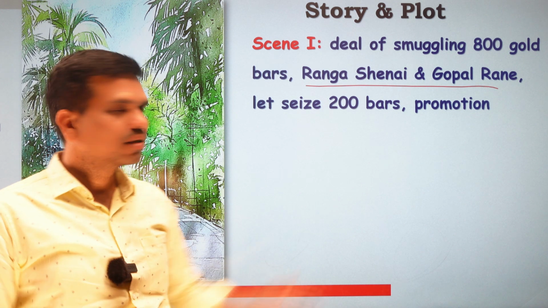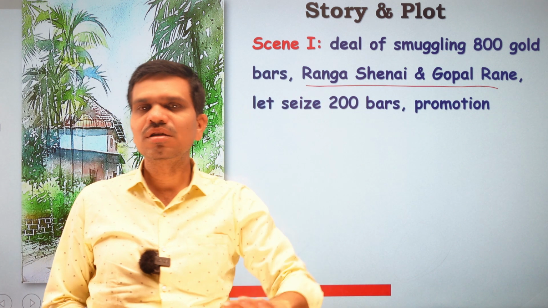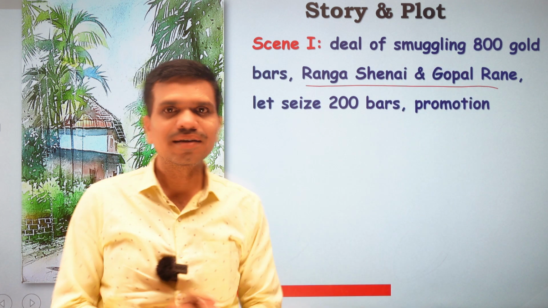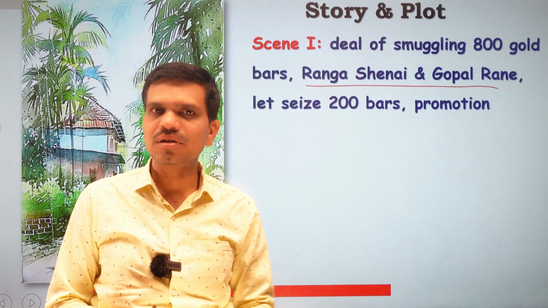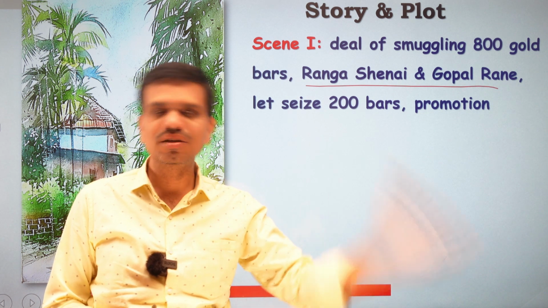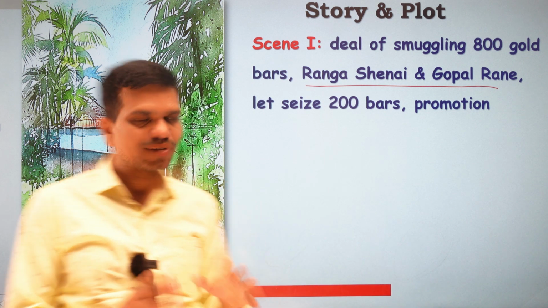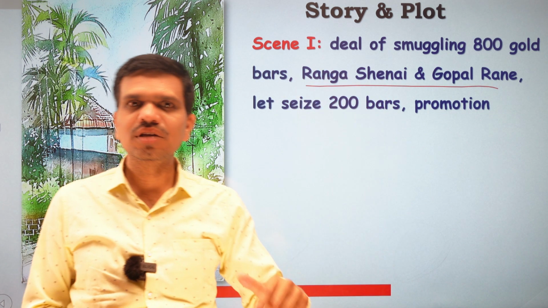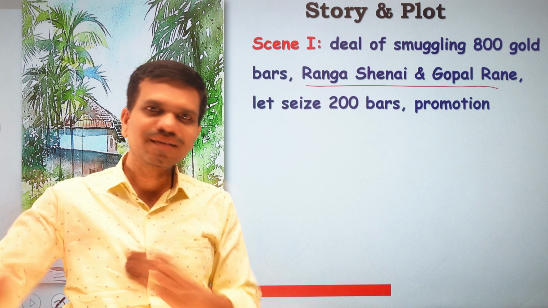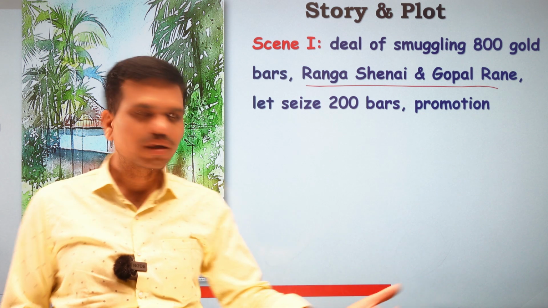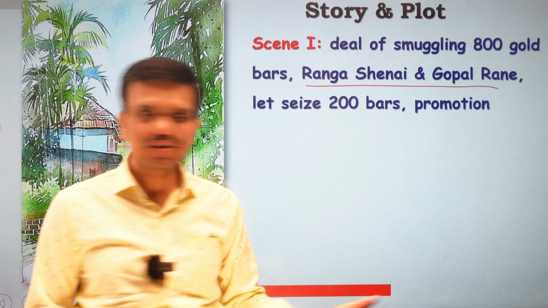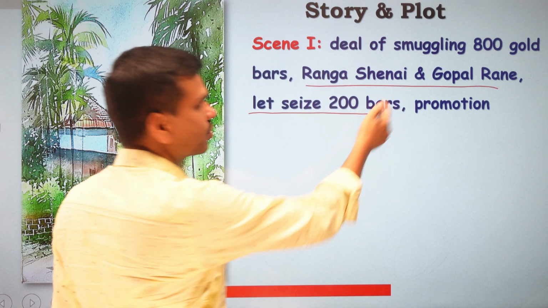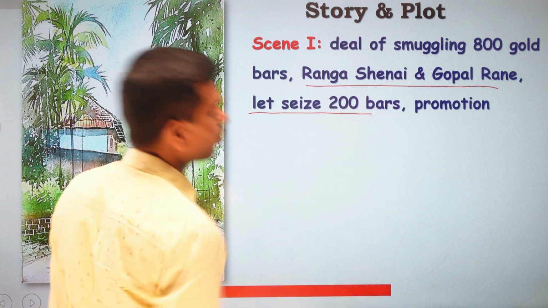Here Gopal Rane, a police constable, says that let us seize 200 bars from your 800 deal, because the new SP is a very strict person and he wants his name in the newspaper and he wants some promotion, so we have to seize your 200 bars. And there they fix this deal. First they will seize or capture 200 bars and then their business will be smoother, or they will have their business on a good line. So this is the deal set between Ranga Shenai, who is the smuggler, and Gopal Rane, the policeman.